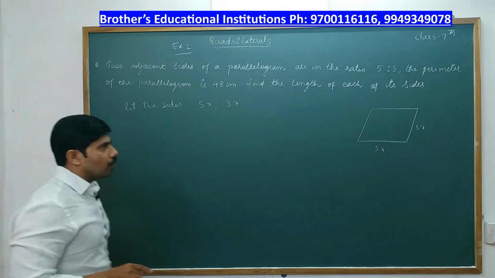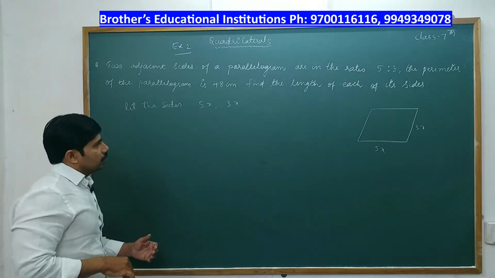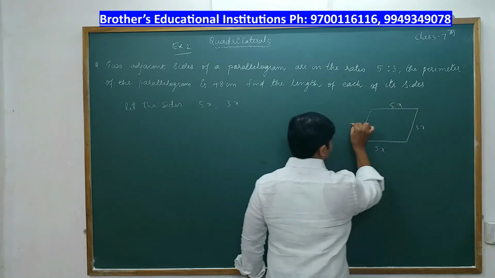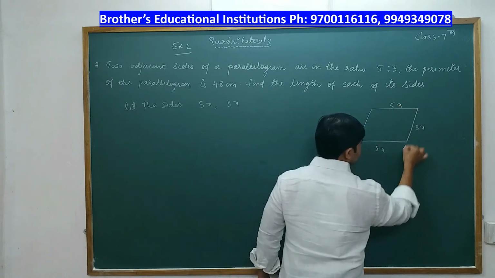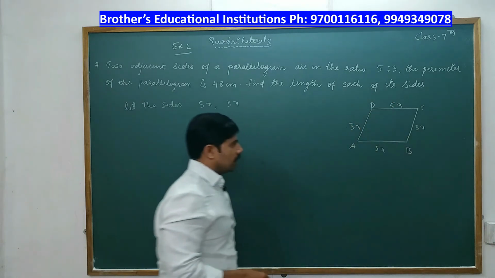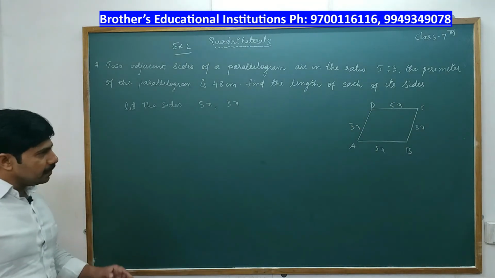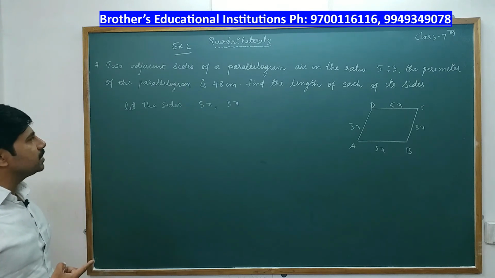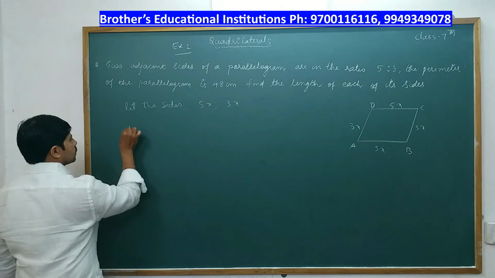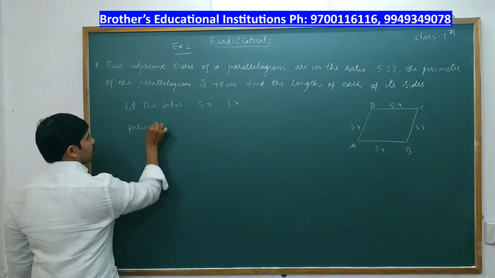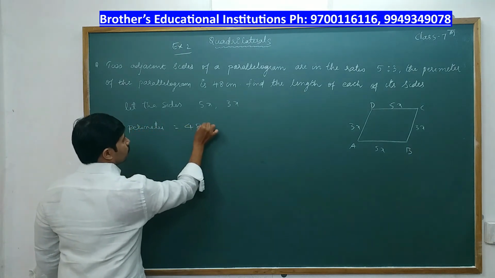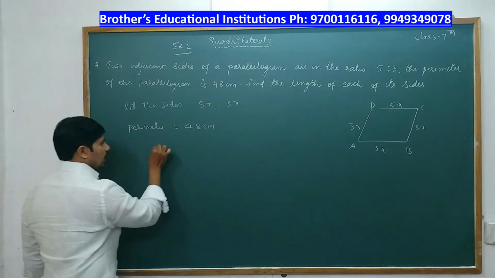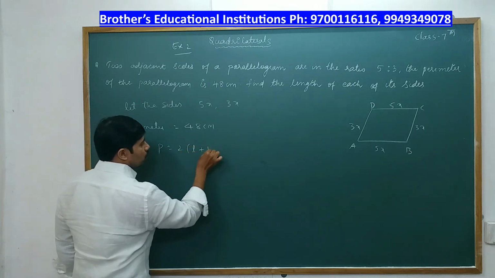In a parallelogram, opposite sides are equal. That means this is 5x, the opposite is 5x. A, B, C, D we represent as a parallelogram. AB is equal to CD and BC is equal to AD. Right? Now, the perimeter of the parallelogram is given as 48 centimeters. The perimeter of a parallelogram is the same as that of a rectangle: 2 into length plus breadth.